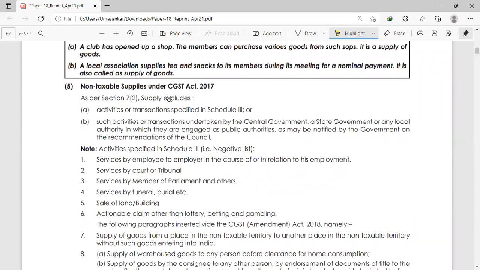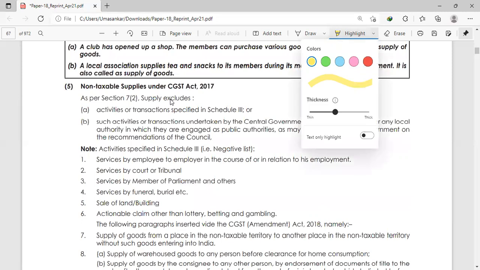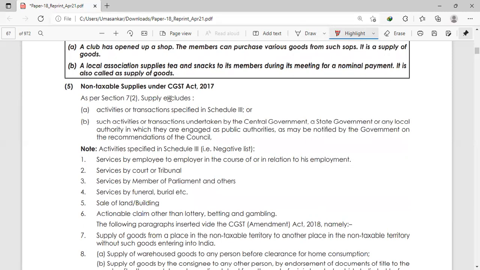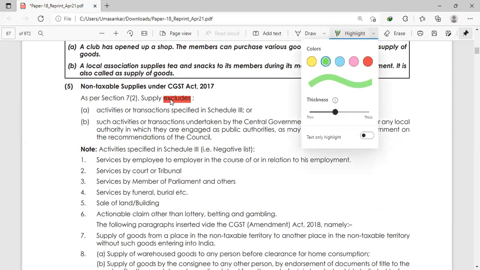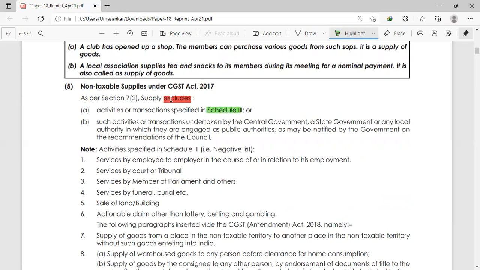So here it is clearly written: supply excludes. Okay. Excludes means these activities will not be considered supply. Activities or transactions specified in schedule 3. Okay. But this is also given in a schedule. So this is also schedule 3. Till now we have already read schedule 1 and schedule 2. Now we are going to read schedule 3.